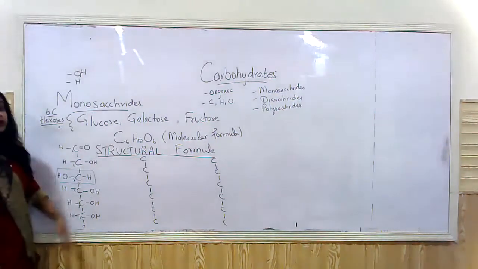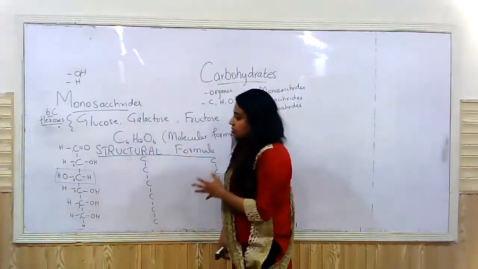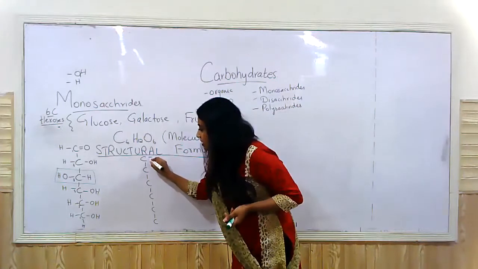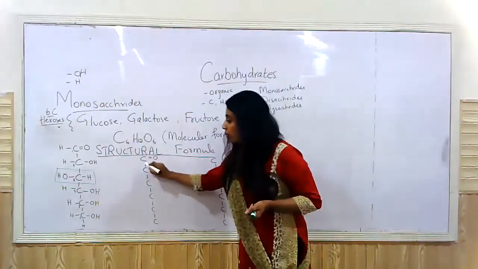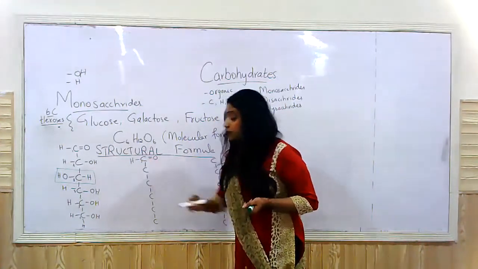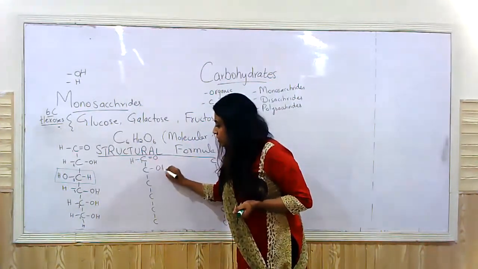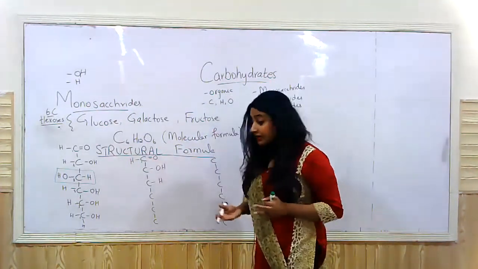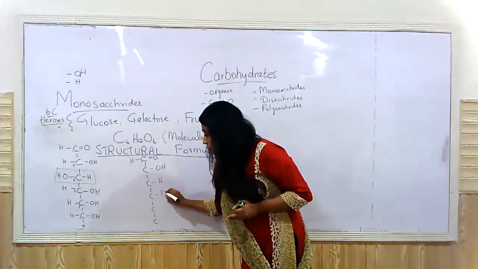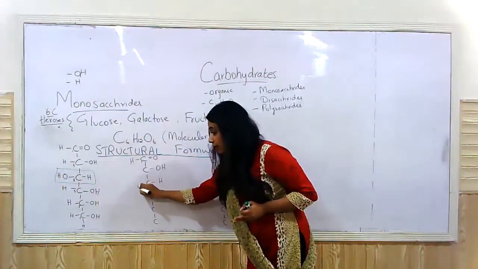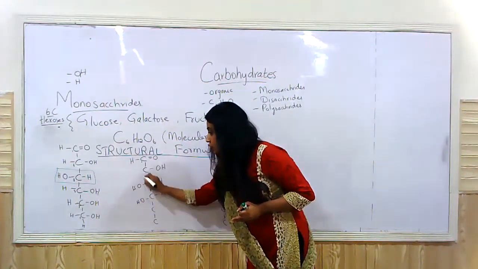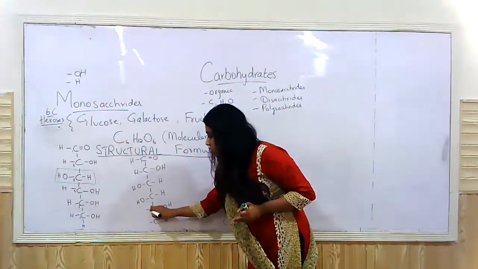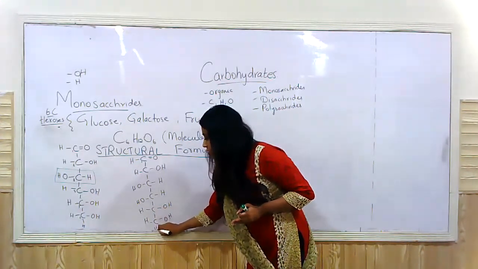Let's see how galactose is different from the glucose molecule. Just like glucose, it has double bonded oxygen. Carbon number 1 has double bonded oxygen and a hydrogen, right? Carbon number 2 has OH. Now, just like glucose, carbon number 3 has H here. But the second difference is that carbon number 4 also has H on this side, and both of them have OH on the opposite side as compared to the other atoms. So OH, OH, H, H, H, right?